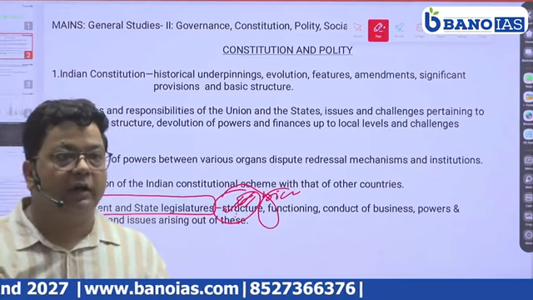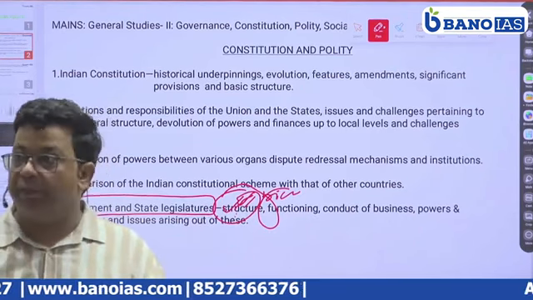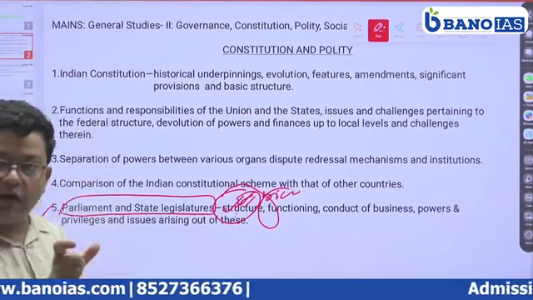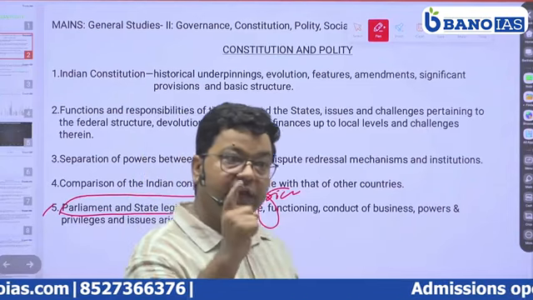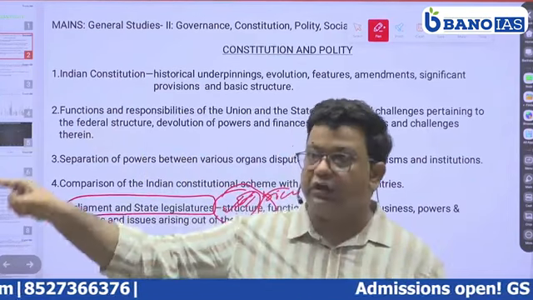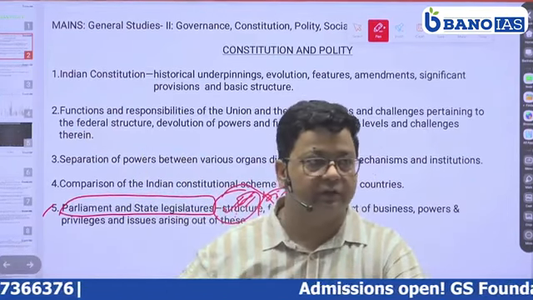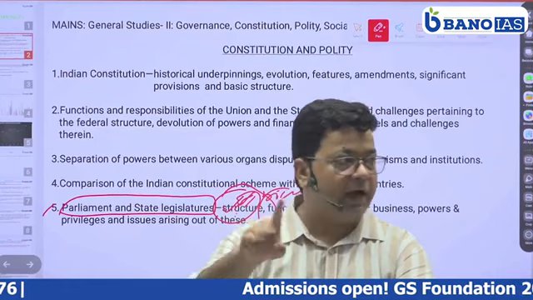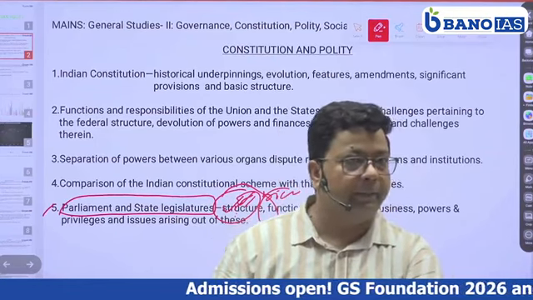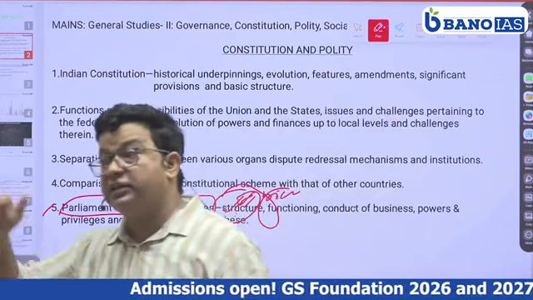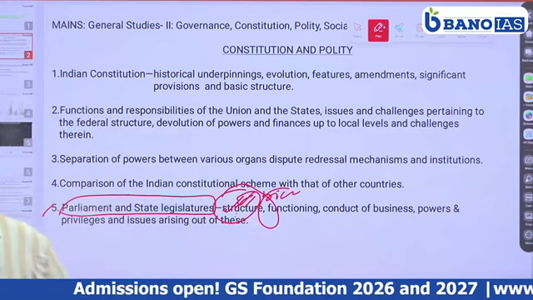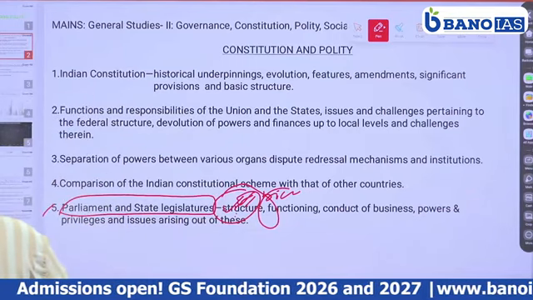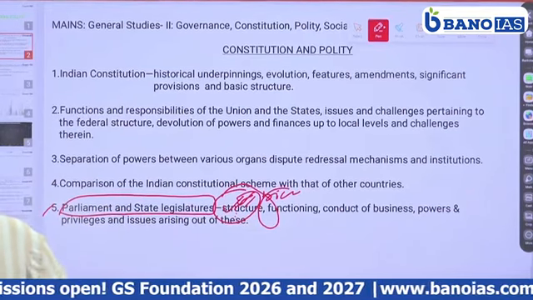Approval of emergency. In the case of approval of emergency, both the houses, Lok Sabha and Rajya Sabha, have equal power. This question has also been asked in examinations. The power related to Lok Sabha and Rajya Sabha. Now in certain cases, Rajya Sabha has more power than the Lok Sabha, like Article 249, Article 312.